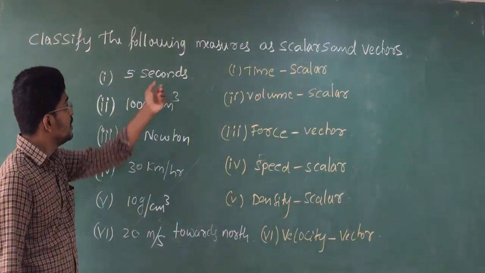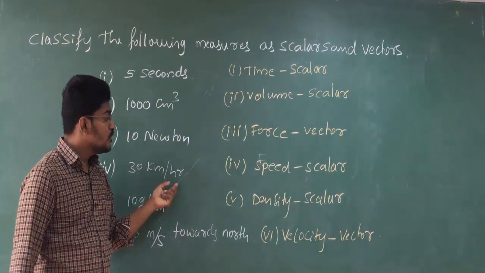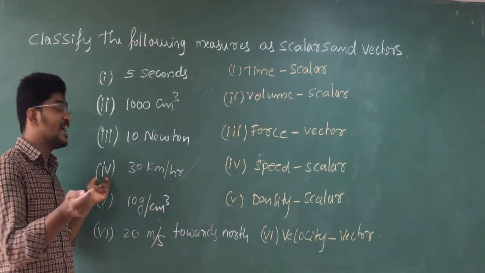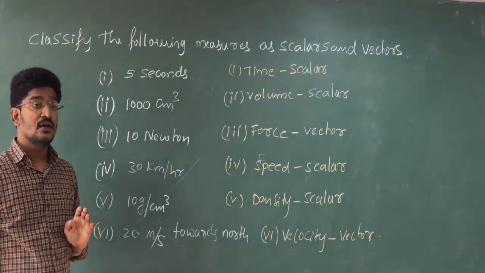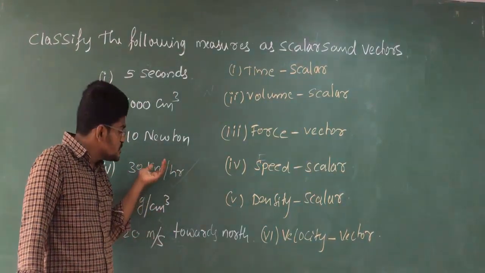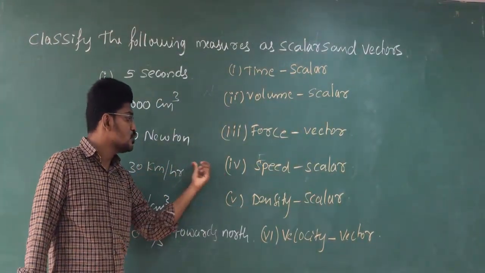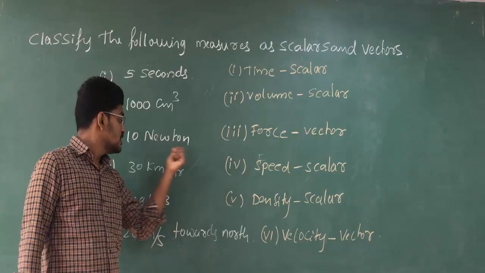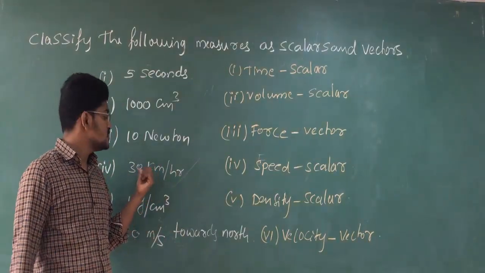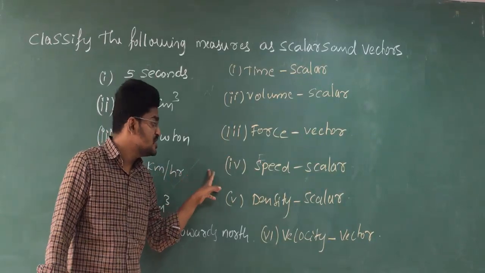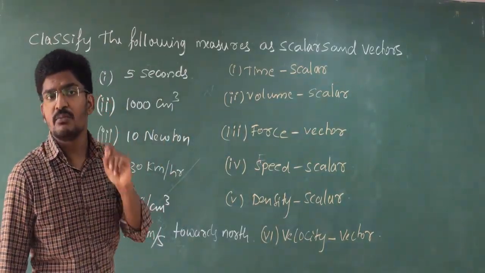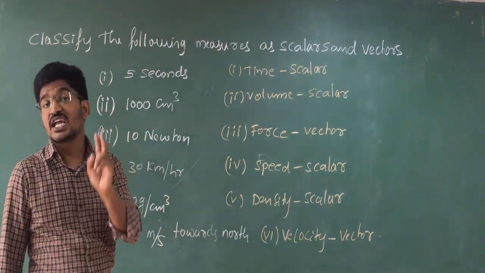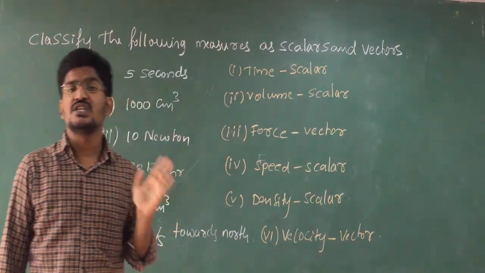Here again you can see 30 kilometers per hour towards south. If they mention towards south in the fourth example, again the speed will convert to velocity. Here the direction is not present, that's why it is speed. If you write some direction, towards north, south, west, east, anything here, this will also become vector because speed converts to velocity if you mention the direction. So please remember, speed is scalar, velocity is vector.